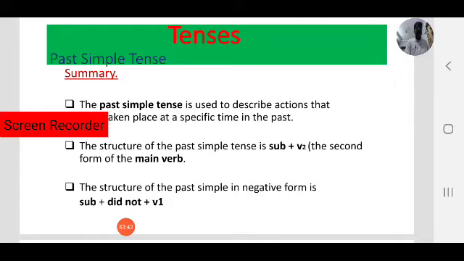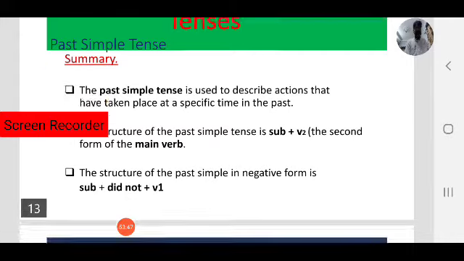This is all about simple past or past simple tense.